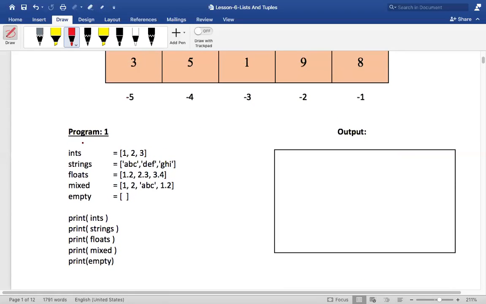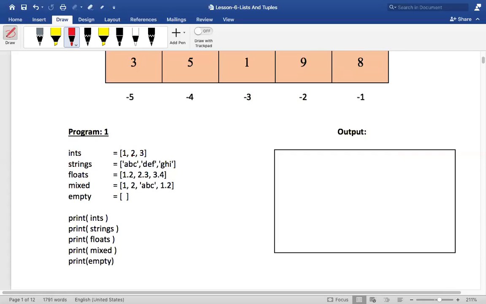Now what do you call these? These are not data types. These are names given to it. Just because ints, strings, floats, mixed and empty are there, they are not data types. What are they called? Tell me quickly. They are all variable names, isn't it? So what kind of variable is this? This is basically a list variable, right?